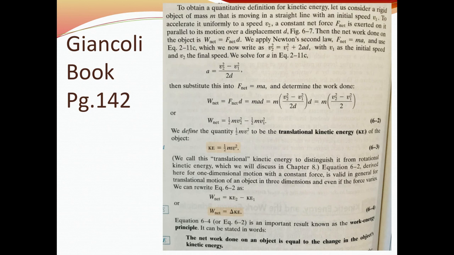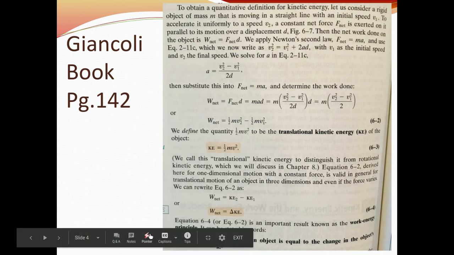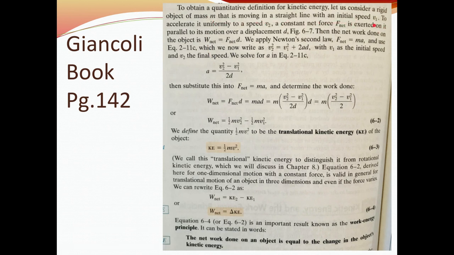So we know mass m is moving in a straight line with an initial speed of v1. Sometimes we've seen initial speed as v0 or vi for initial, or v1 is what you'll see in this textbook, so that's what I tried to use on the problems here. It accelerates uniformly, which remember is from when we talked about the four constant acceleration equations, to a speed of v2, the final speed. We've seen final speed as vf, or just v, or in this case, v2 is another way to write it.